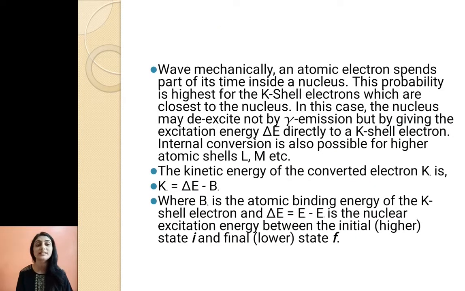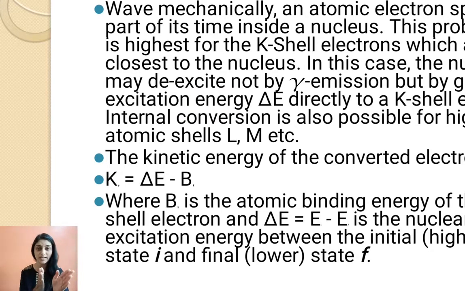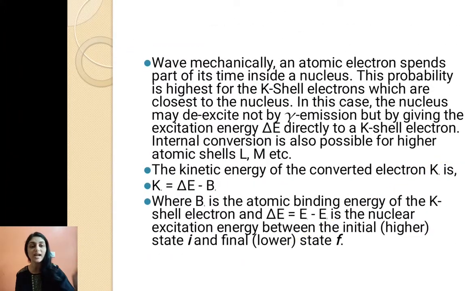Now wave mechanically, an atomic electron spends part of its time inside a nucleus. This probability is highest for the K shell electrons, which are closest to the nucleus. In this case, the nucleus may de-excite not by gamma emission but by giving excitation energy directly to the K shell electron. So the kinetic energy of the converted electron will be K equals delta E minus B, where B is the atomic binding energy of the K shell electron, and delta E equals E minus E_i, where E is the excitation energy between initial state i and final state f.